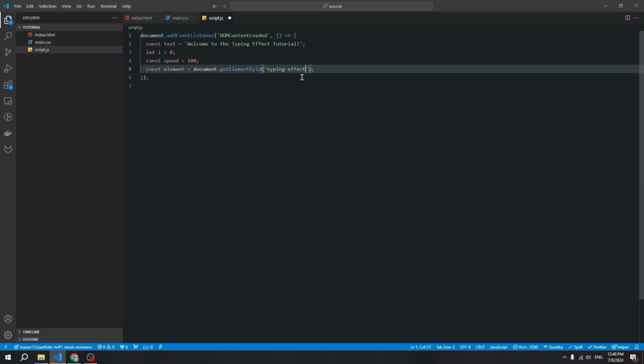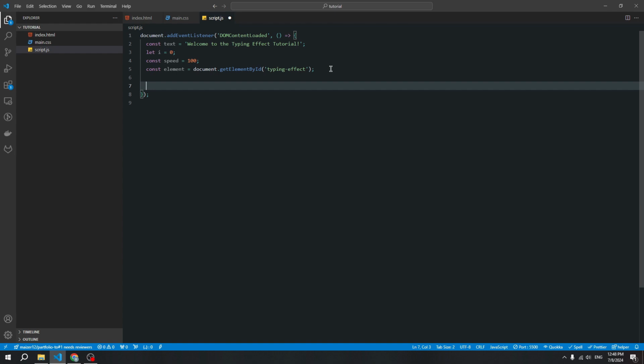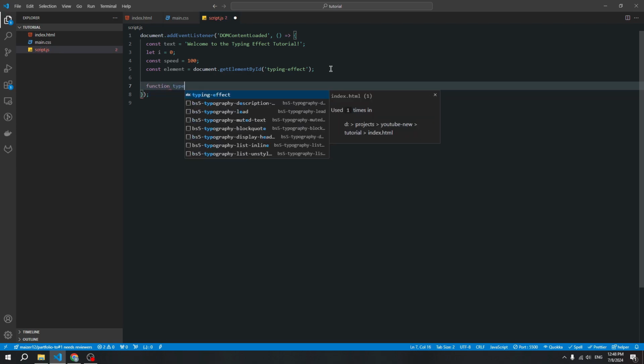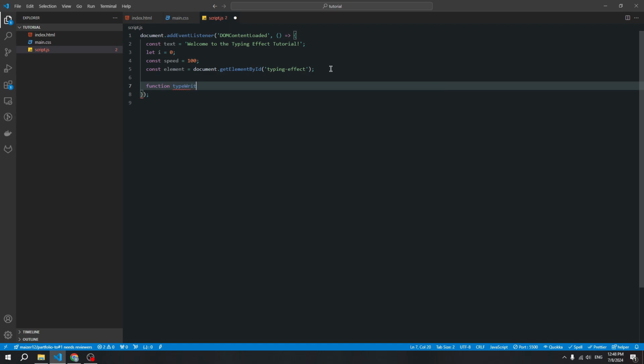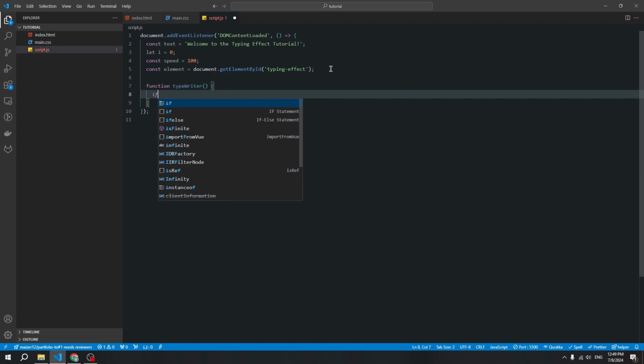Okay. And now we need to create a function. This function will write our text. Create a new function and name this function typeWriter. Okay, and first we'll create a condition.